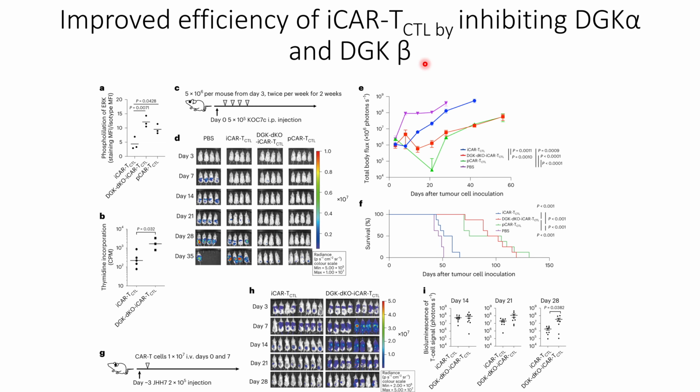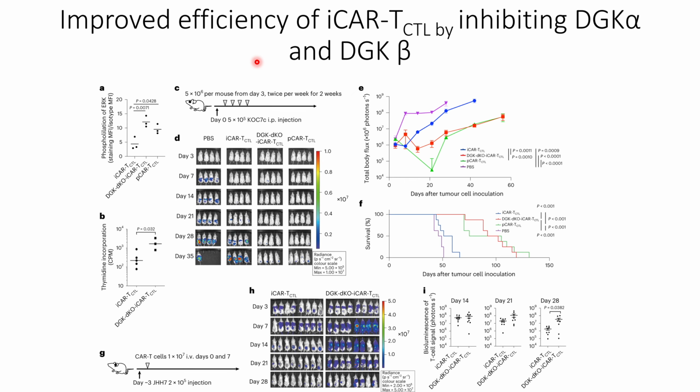This kinase usually degrades DAG, thereby preventing MEK ERK pathways and the NF kappa B activations. By inhibiting DGK alpha and DGK beta, they are not able to degrade DAG, and it should lead to increased MEK ERK phosphorylations.